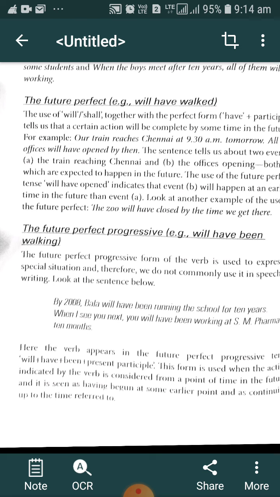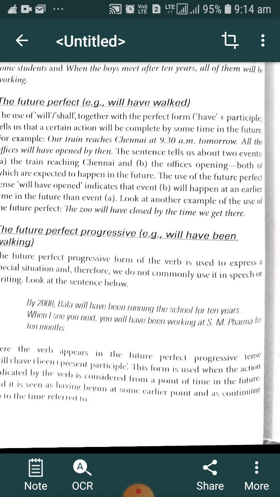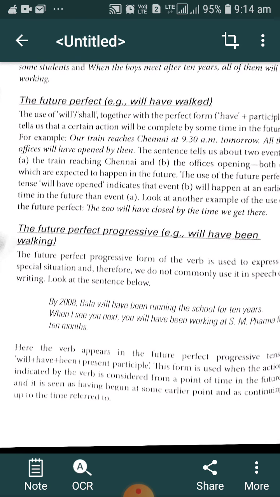When I see you next, you will have been working at SM Pharma for 10 months. It means when I meet you, at that time you will have been working there for 10 months. It means you started working there 10 months before we meet.